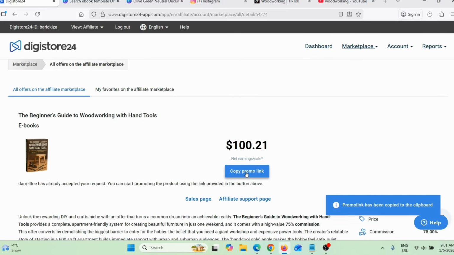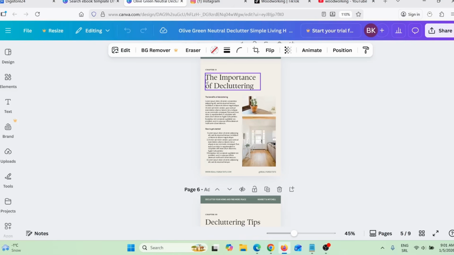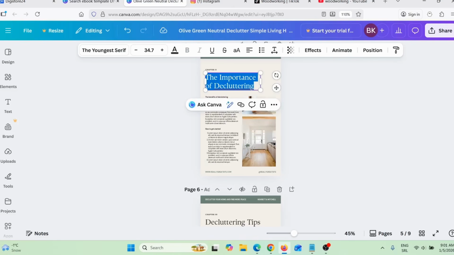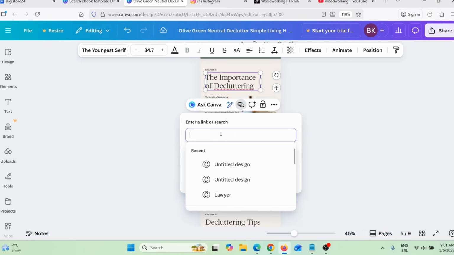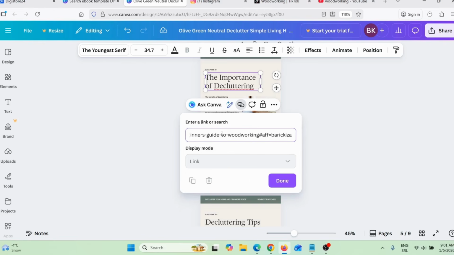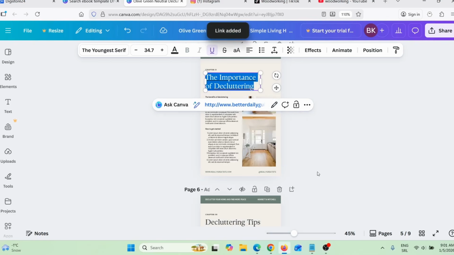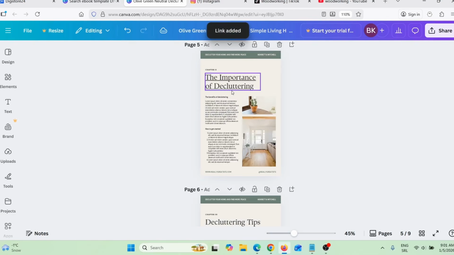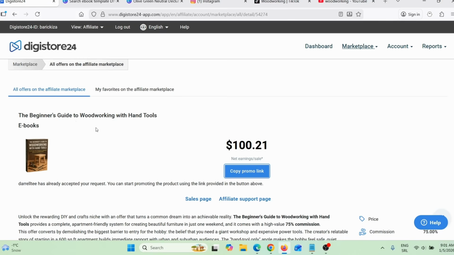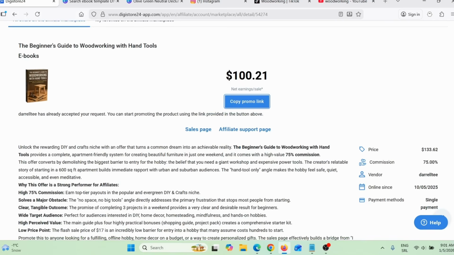And copy promo link. So now you need to go back here on Canva and, for example, let me just highlight this, and then you can simply click here on this link and paste your Digistore24 affiliate link. Click here on done, and that's it. Click here done again, and that's it. You added your affiliate link. So when someone clicks on this link, they will be redirected to this product here. And if they buy this product, you can make up to $100 per sale.